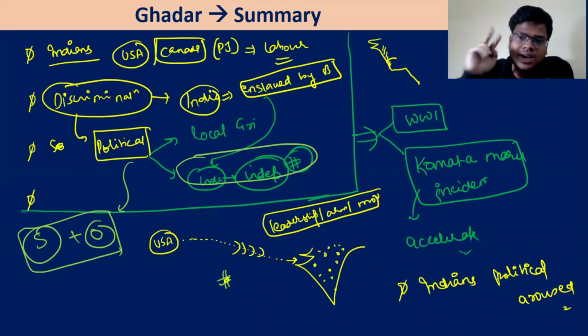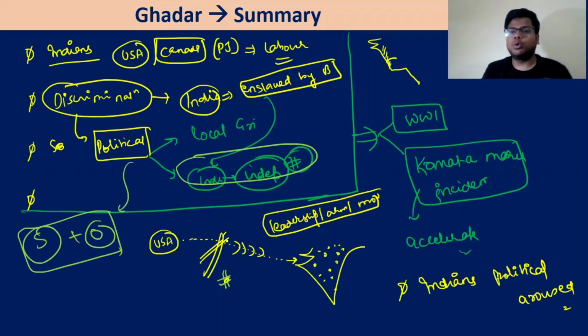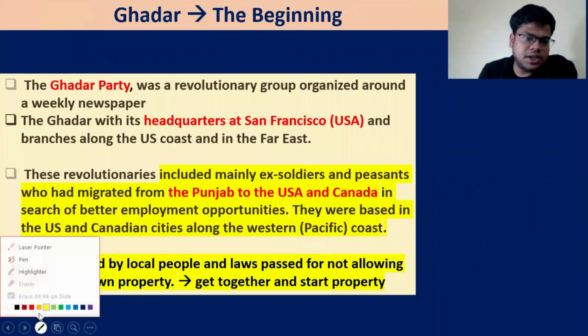Second thing, the British get to know about this. When the British get to know about this plan, they will cut them in between, and they will put the Defence of India Rule. Obviously, at that time World War One is going on. They will suppress it. They will jail these people, and the movement will come to an end. So this is the whole Ghadar movement in summary. If you want to summarize, this is overall the idea of the Ghadar movement. Now we have to read event by event. Chalo. So let's very quickly understand it.